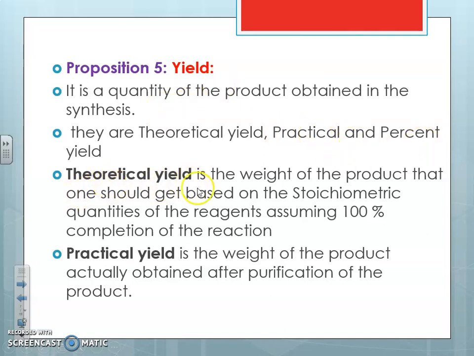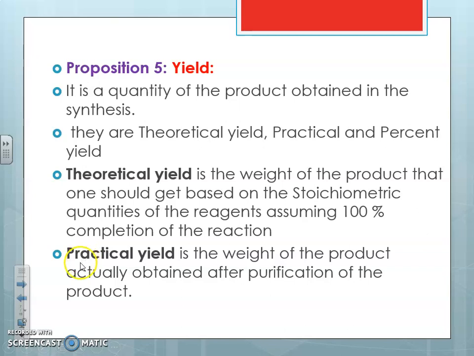If you are talking about the theoretical yield, it is the weight of product that one should get on the basis of the stoichiometric ratio, stoichiometric quantities of the reagents, assuming there is 100% completion of the reaction. Theoretical yield we can consider on a theoretical basis. The one thing to be considered is that it is assumed there is 100% completion of the reaction, and what amount of product we should get on a theoretical basis, that we call the theoretical yield.